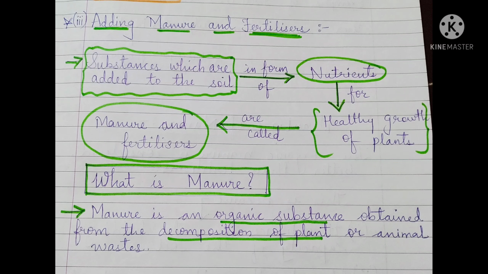They are the substances added to the soil in the form of nutrients for healthy growth, so that the plants grown will be healthy and yield more fruits or seeds. But the question arises, why does the farmer need to add manure and fertilizers?